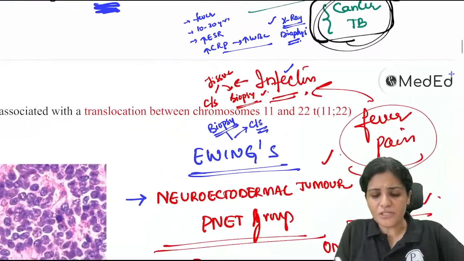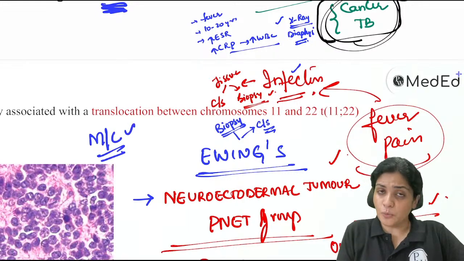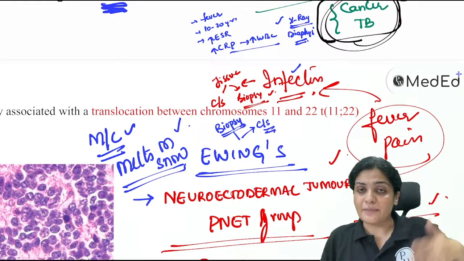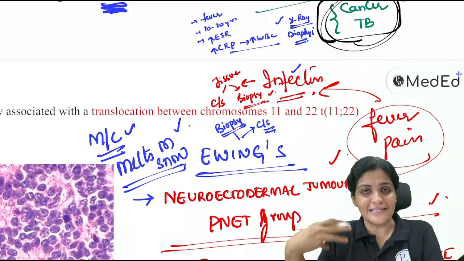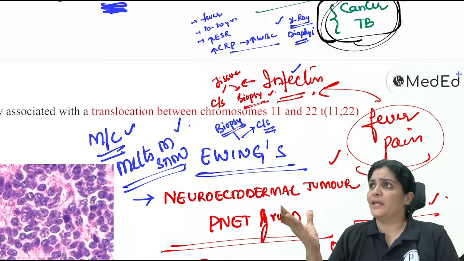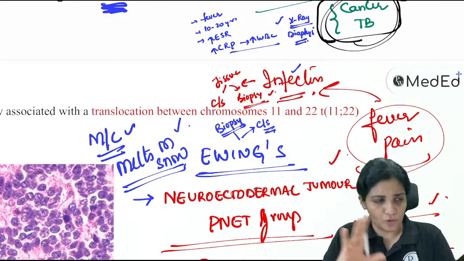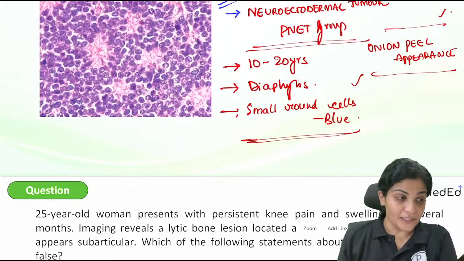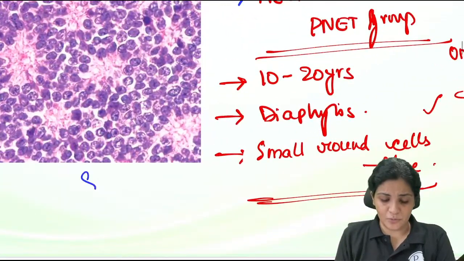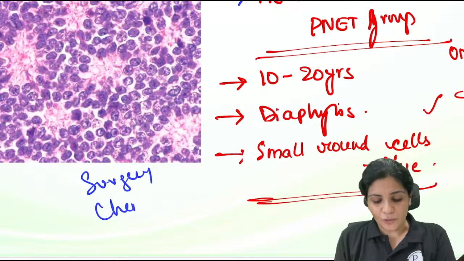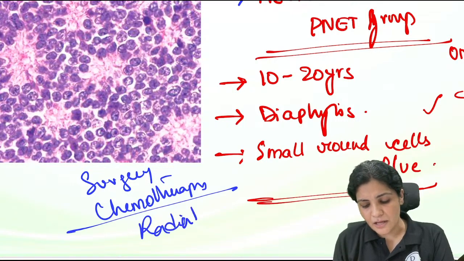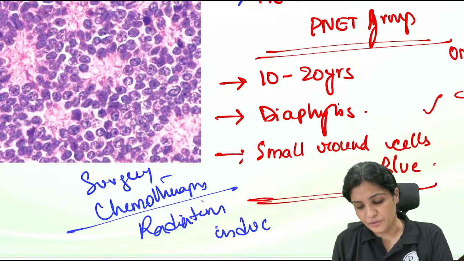And this is supposed to be the most radiosensitive tumor, and it melts like snow on radiation. The prognosis depends upon certain risk factors like the presence of fever, increase in the ESR, and various other things; there is a particular list which you have to remember depending upon the prognosis. And one more thing, it is radiosensitive, but usually we treat it with surgery and chemotherapy. We don't tend to use radiation because radiation-induced osteosarcoma will be a risk for it.